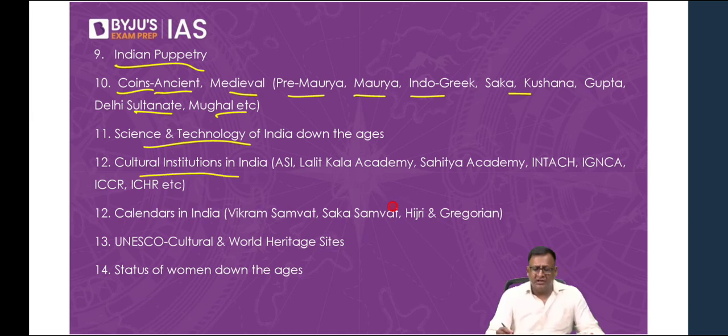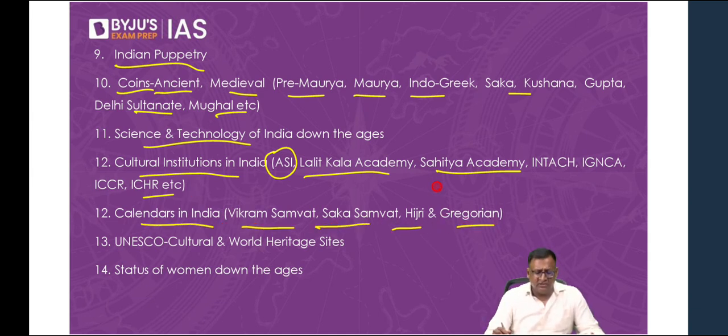Then we have cultural institutions in India like Archaeological Survey of India, Lalit Kala Academy, Sahitya Academy, the ICHR, etc. So their contributions, all those things, cultural institutions of India. Then calendars in India like Vikrama Samvat, Shaka Samvat, Hijri Era, Gregorian calendar, etc. Then UNESCO cultural and world heritage sites like Ajanta or Aihole, Pattadakal, etc.